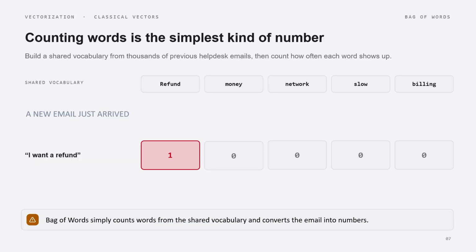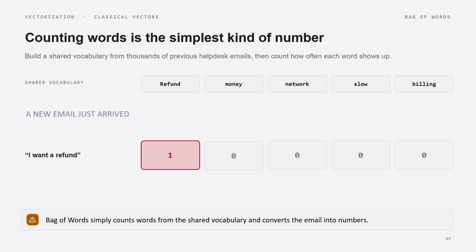In classical vectors, we have two kinds. One is bag of words, another is TF-IDF. In bag of words, as you guessed correctly, it is simply counting words. Here we build a vocabulary. What is vocabulary? Let us say we have thousands or tens of thousands of emails during the training stage. We strip out all the unnecessary words and keep only the meaningful words. That is the pre-processing. Then we have a dictionary of words like refund, money, network, slow, billing. These are not just 5. There may be tens of thousands of keywords that form the shared vocabulary.